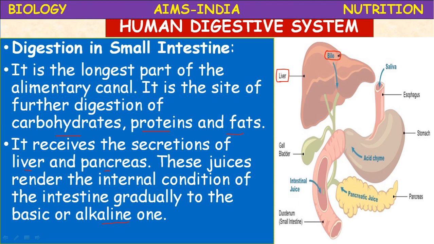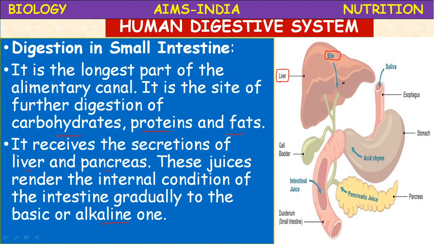The bile salts play a very important role in emulsification of fats. For the digestion of fats, fats are more complex substances than proteins. So in order to digest the fats, they undergo a process called emulsification, where these bile salts act on the fats and convert them into microcolloidal substances, small substances. Only then does the action of the lipase enzyme on the fats take place.